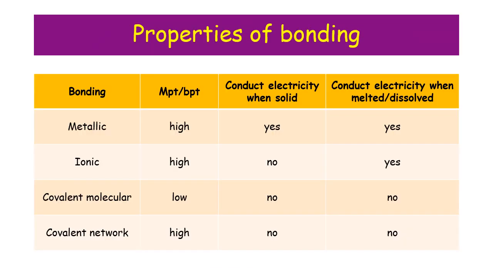Here is a summary of the types of bonding. So metallic compounds typically have high melting and boiling points, and they can always conduct electricity. Ionic compounds have high melting and boiling points because they have an ionic lattice, lots of ionic bonds altogether. They cannot conduct electricity when solid because ions cannot move, but when you dissolve it or melt it, it can conduct electricity because the ions are free to move.